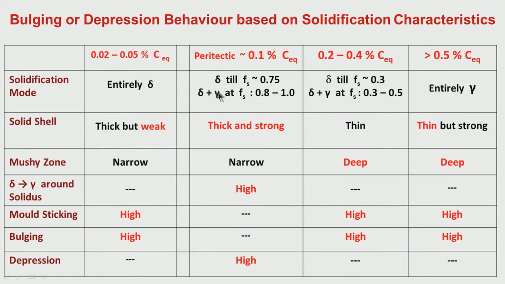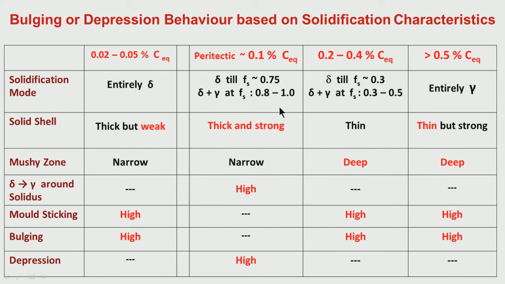Then it goes from delta to liquid plus delta plus gamma, that means the peritectic reaction starts at a solid fraction of say 0.8, and the whole delta to gamma peritectic transformation takes place in the solid fraction of 0.8 to 1, where 0.9 to 1 is the crucial